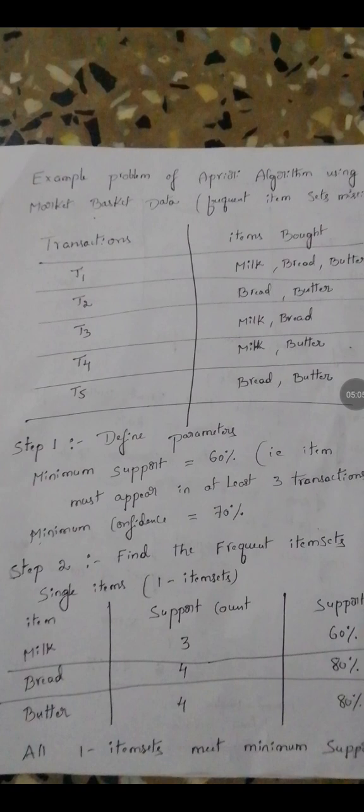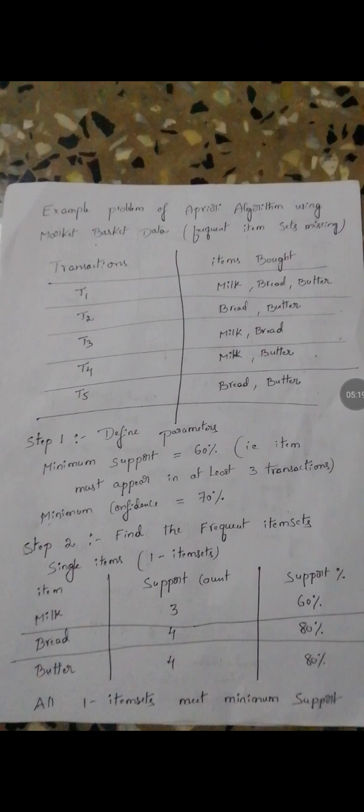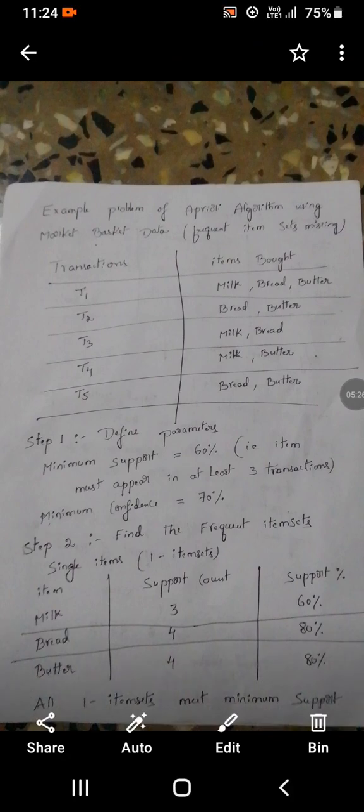That means bread was purchased in T1, T2, T3 and T5. So 4 times the bread transaction is repeated by 4 different customers. The support count reaches automatically 80 percent.